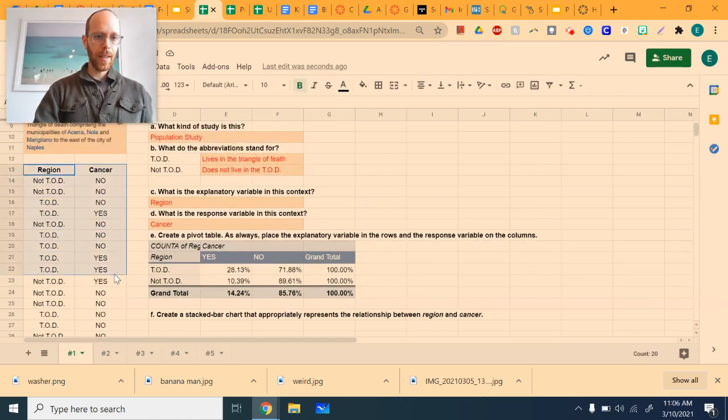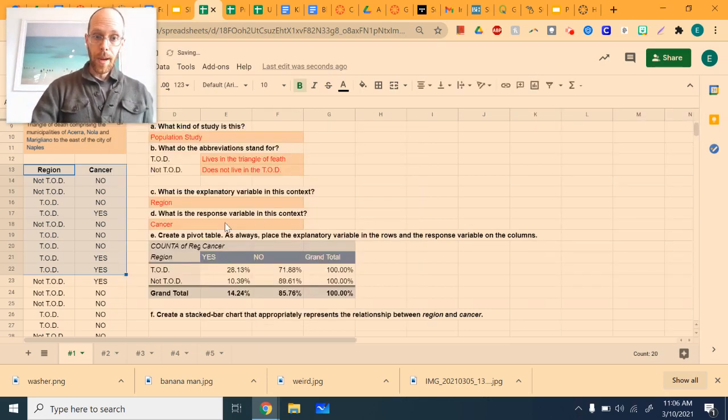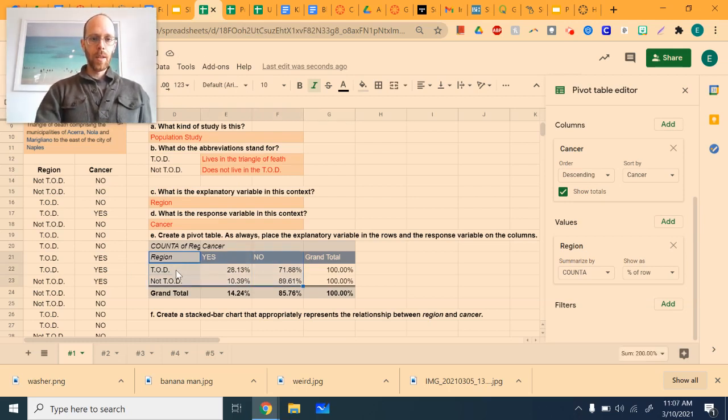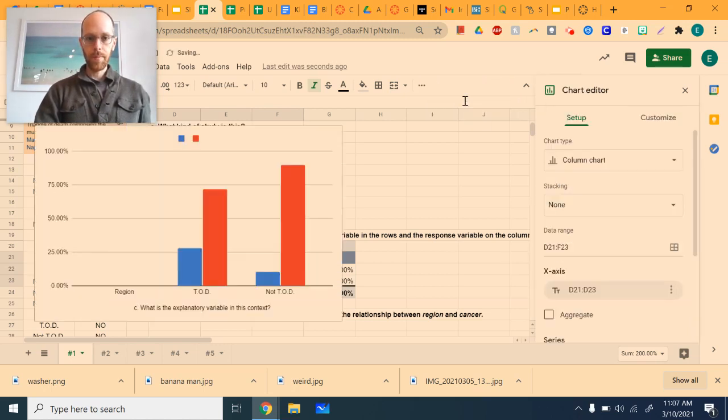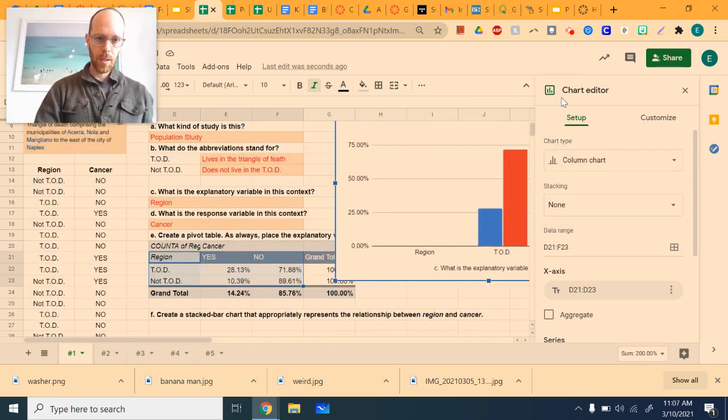In fact, if you try to highlight the raw data like this, and then you click on chart, it will tell you there's nothing here for me to look at. Sorry, buddy. What you have to do is pick the numbers that are right here. So what I'm going to do is highlight region, triangle of death, not triangle of death, and then the percents that accompany it. And then I'm going to come over here and choose insert chart. Okay, and that is not exactly the chart. Why is it giving me region? I don't like that it says region.